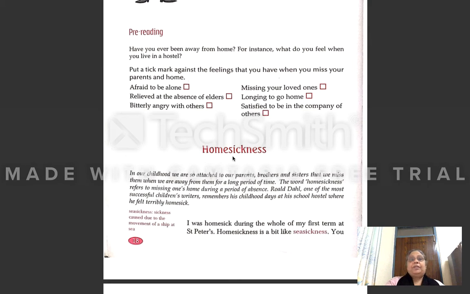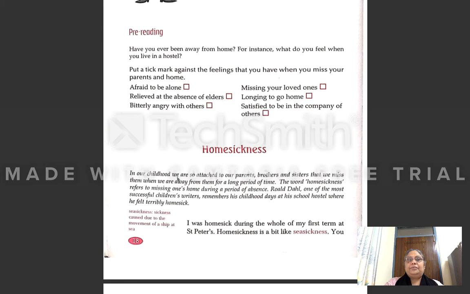Homesickness means that when you are far away from your home, when you are not at home. For example, you are living in a hostel and you remember your home. How do you feel at the hostel? You remember your home, that is known as homesickness. So let us begin the chapter.